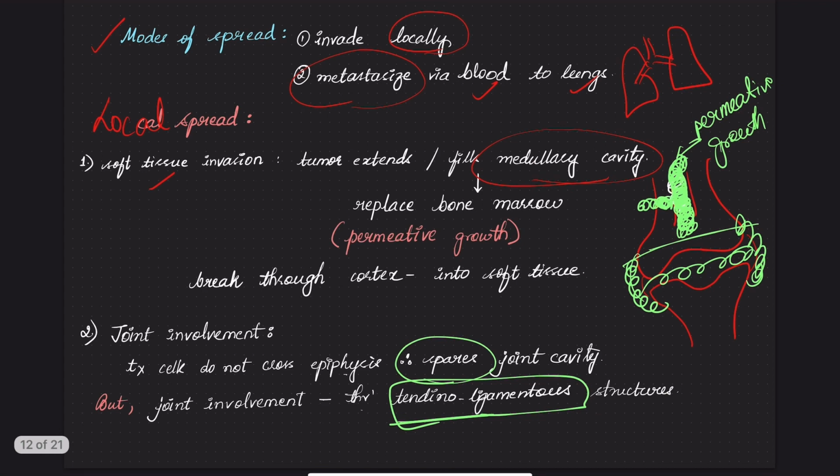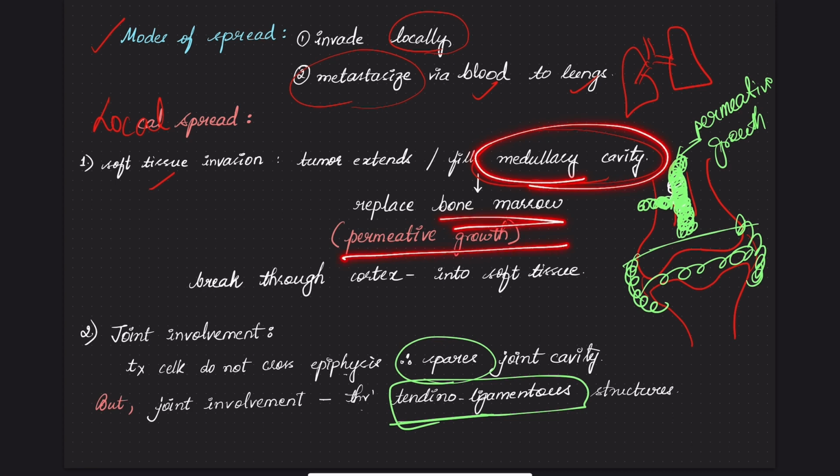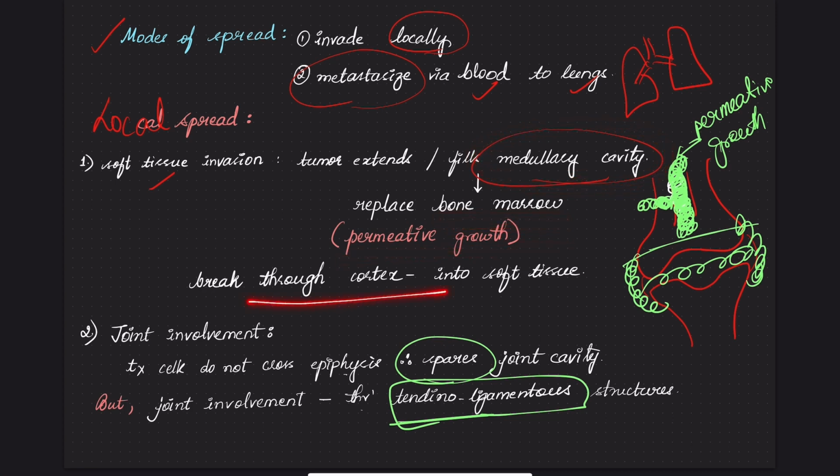Modes of spread: locally it can spread, or metastasize via blood to the lungs. Local spread, when it fills up the medullary cavity and replaces the bone marrow, is called permeative growth, and it can also break through the cortex into the adjacent soft tissue. Joint involvement is very rare. It mostly spares the joint because it does not cross the epiphysis.